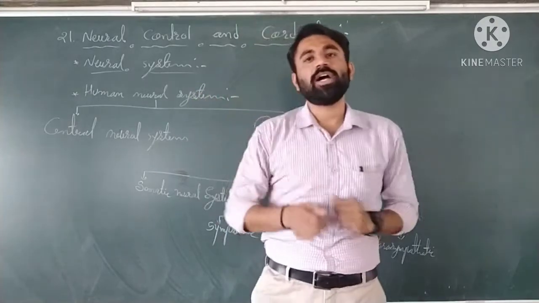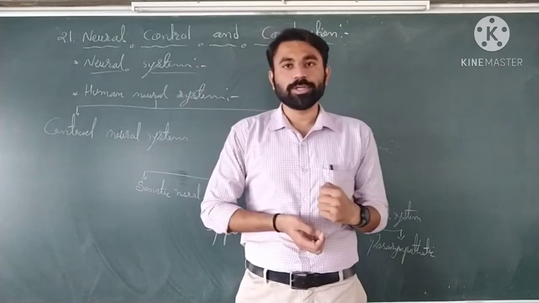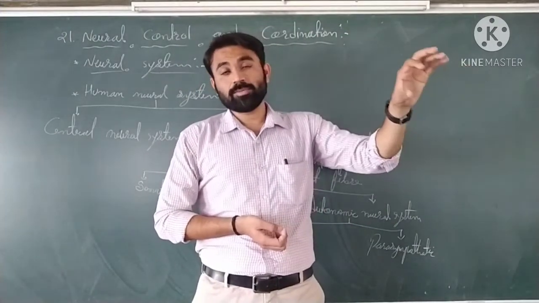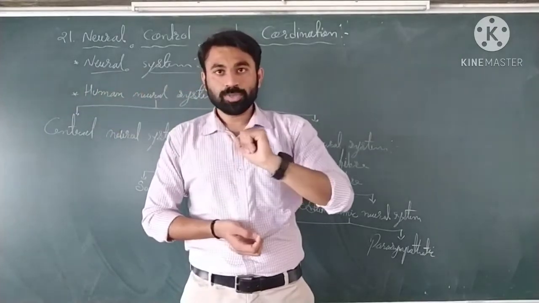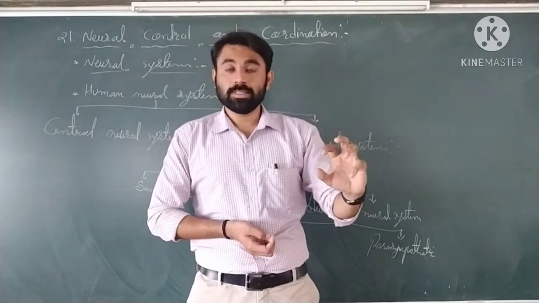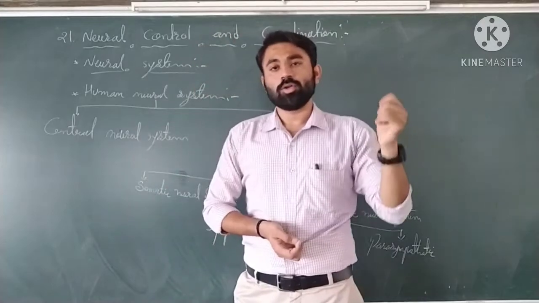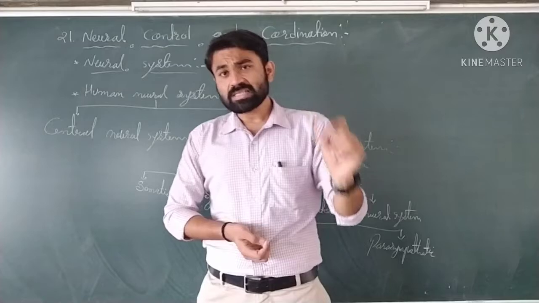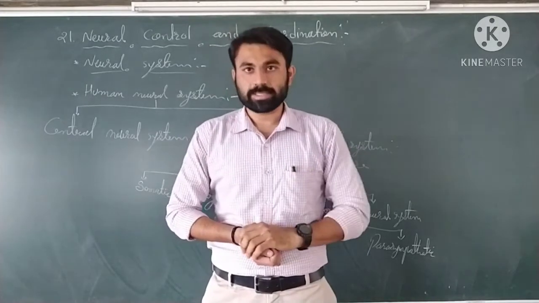These 5 sense organs get the different senses from the external atmosphere, and then they give the message to the brain with the help of nerves. These nerves are made up of nerve cells. The nerve cell is the structural and functional unit of the nervous system, or you can say neural system.